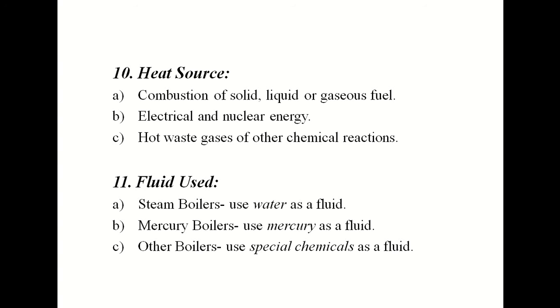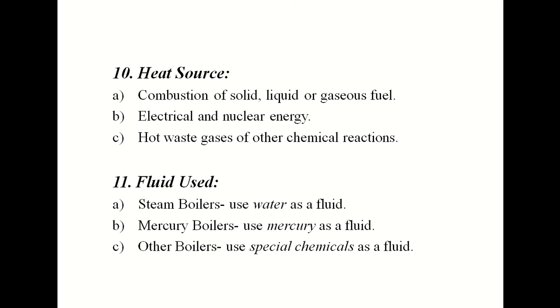Then the heat source. The first one is combustion of solid, liquid or gaseous fuels. That means depending upon which type of heat source we are providing, thermal energy will be generated. Then second is electrical or nuclear energy. By using electric energy directly, we will use heating coils, and by using that, thermal energy will be generated.